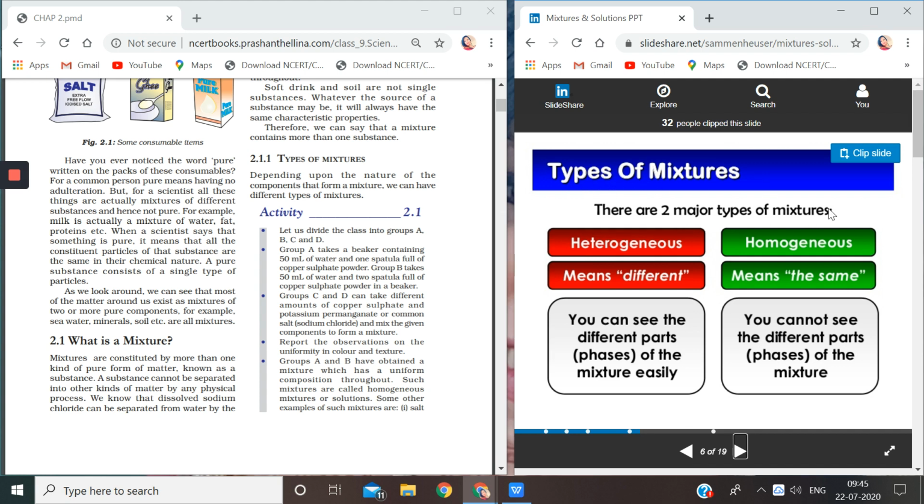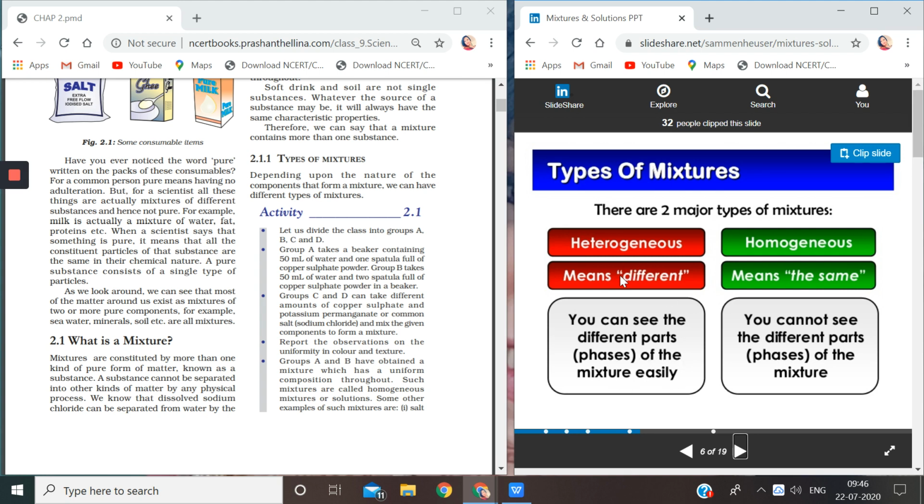There are two major types of mixtures, heterogeneous and homogeneous. Okay, hetero means different, children, and homo means the same. Now what does it mean? You can see the different parts of the mixture easily.